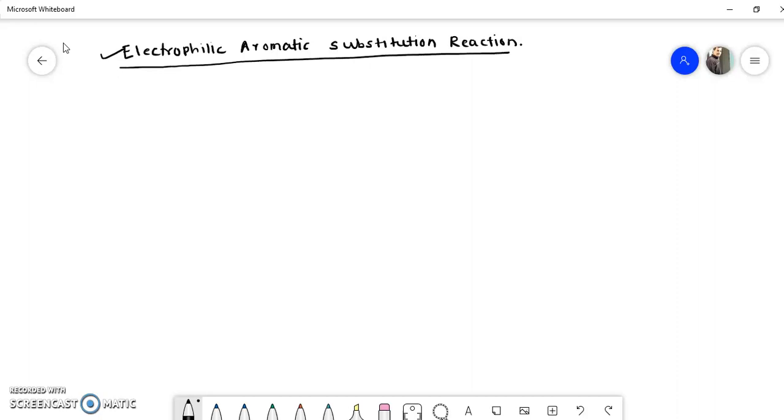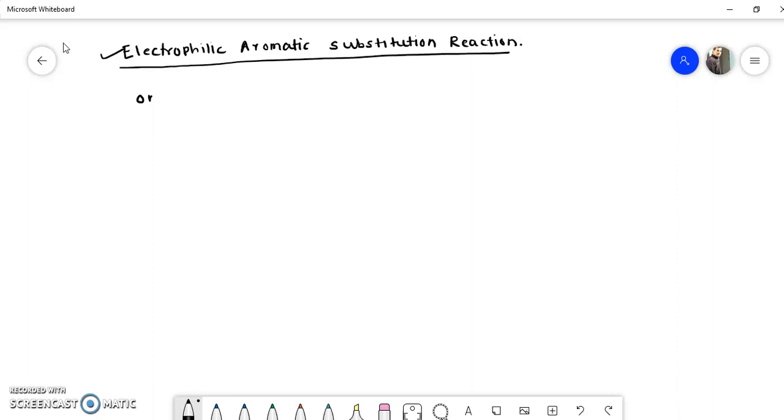Now in this aromatic hydrocarbons topic, till today we have seen the different concepts like what are aromatic compounds, what are non-aromatic compounds, and what are anti-aromatic compounds, and also we have seen the Hammond's postulate in the previous video. One of the important features of aromatic compounds is giving aromatic substitution reaction.